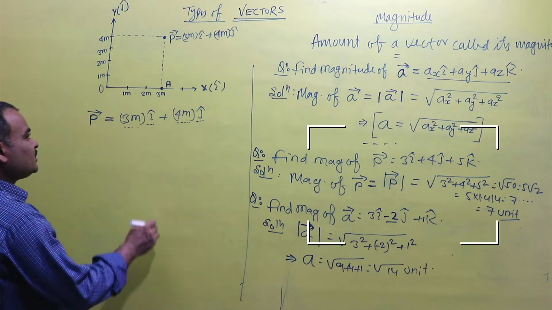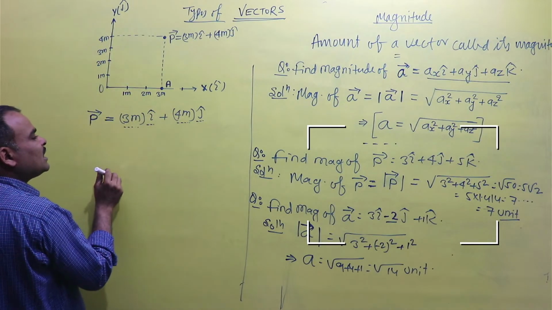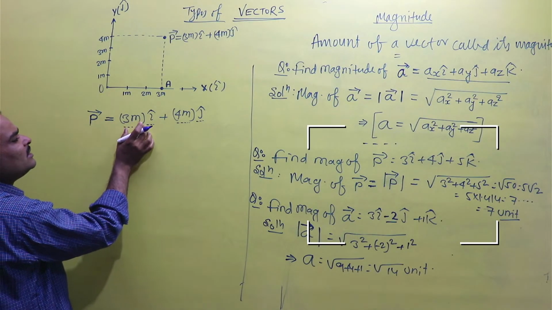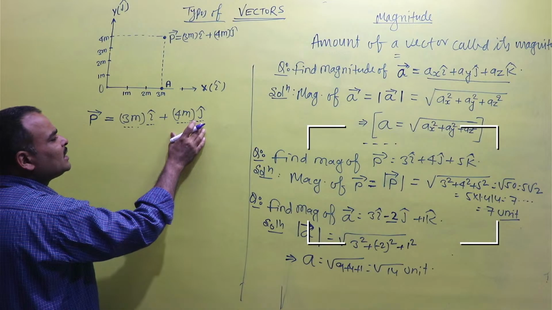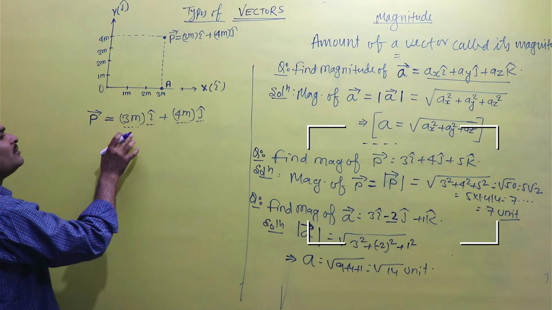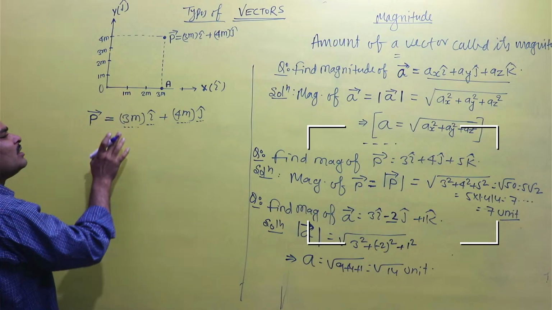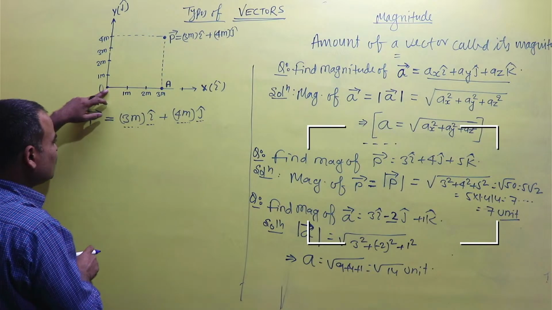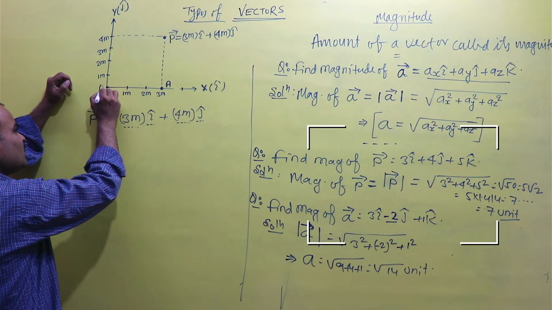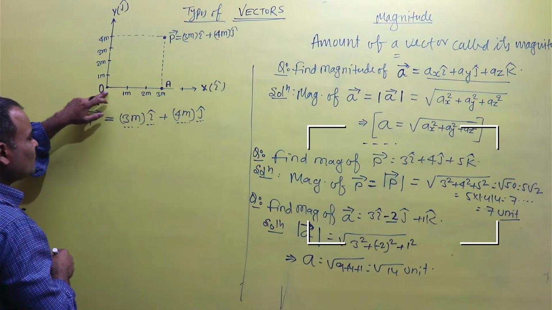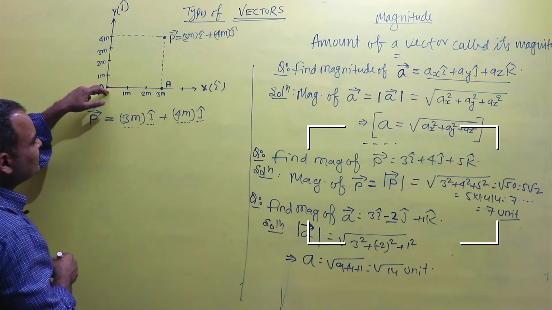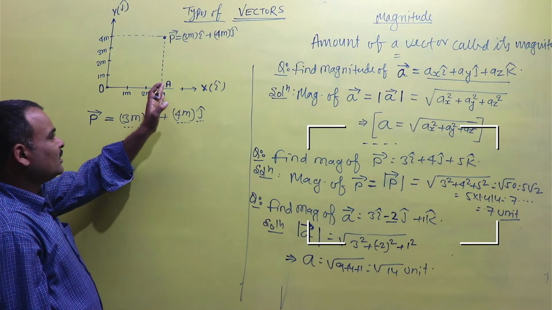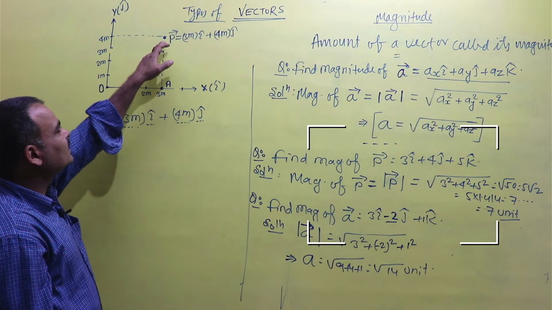So this is the x-axis and this is the y-axis, and if we already know that the position vector of the point P is 3 meter I cap plus 4 meter J cap, it means we can reach the point P. First of all we will appear at the origin O and travel the distance 3 meter in the direction of the x-axis, and again 4 meter in the direction of the y-axis.